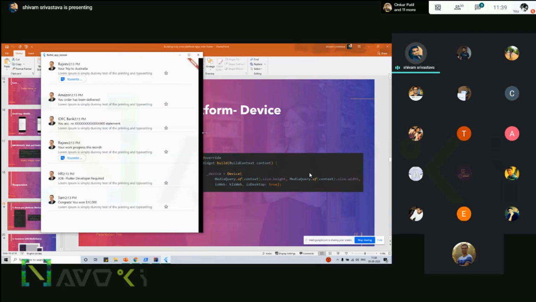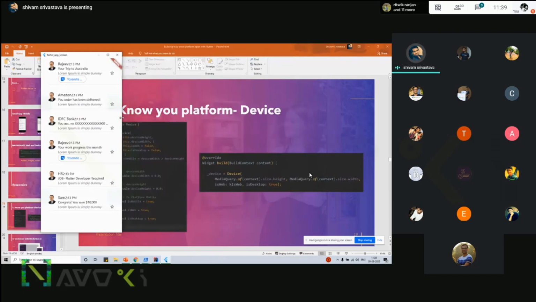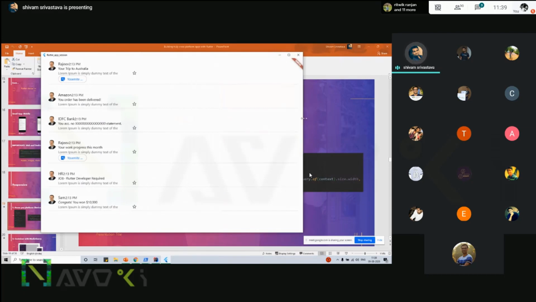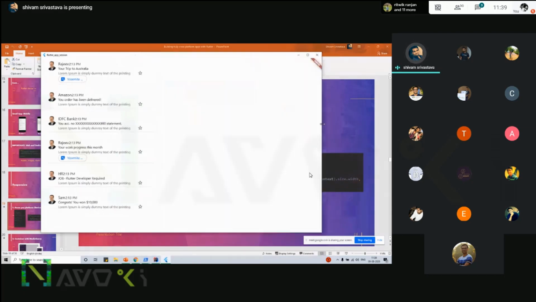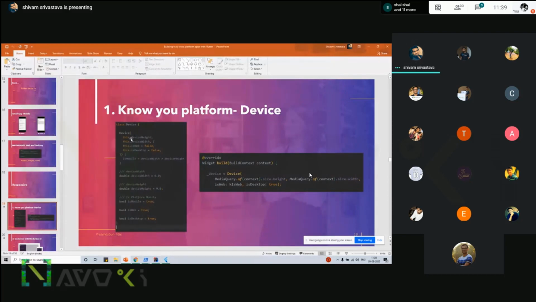If it goes beyond the height, then I treat it as a web browser or a desktop. In this way, I can change the UI as I want, or change the functionality as I want. All the information is wrapped in the Device class. When we use it on any page, we have to initialize this device object. You have to pass the height and width and some other parameters like isWeb or isDesktop.